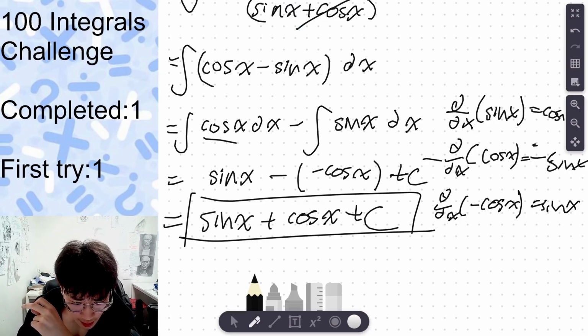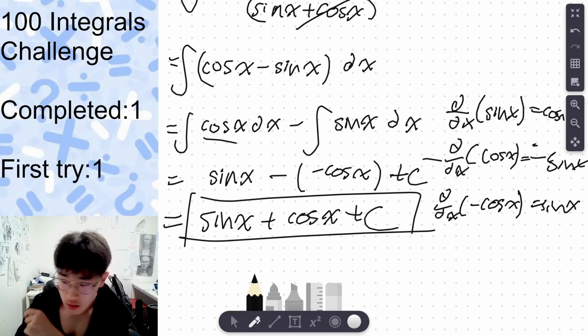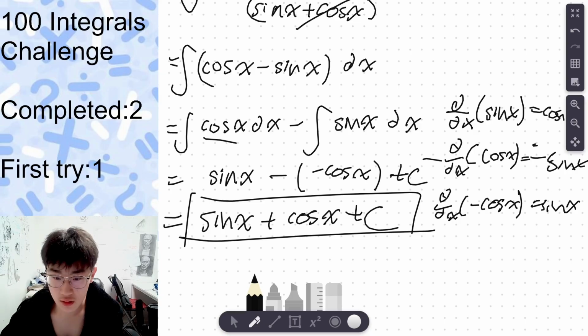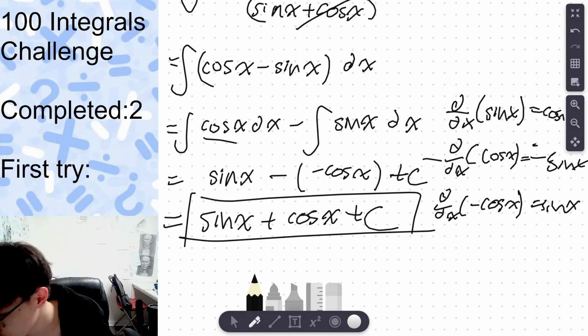The camera math wallpaper. No, it's not that. It's an integral title, right? Yeah. Now select the font. No, it's not that. Properties. 2 completed. First try 2.